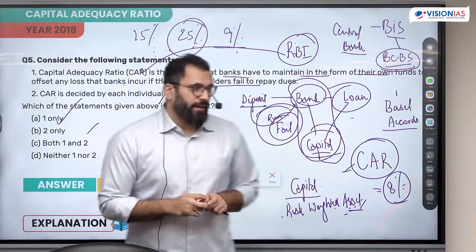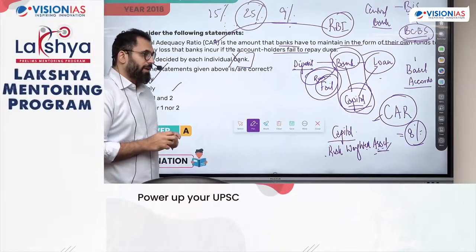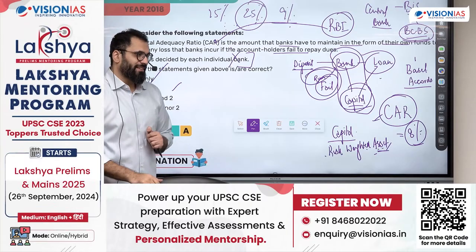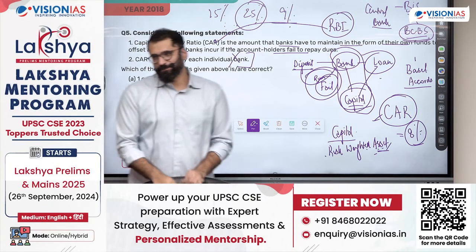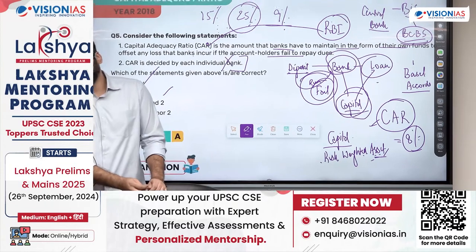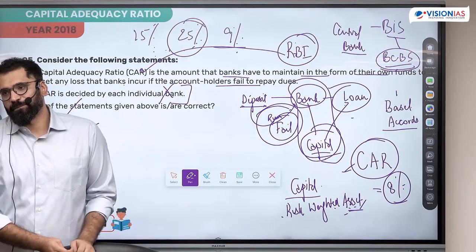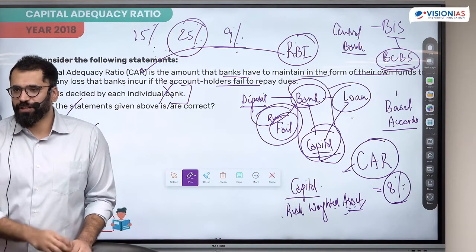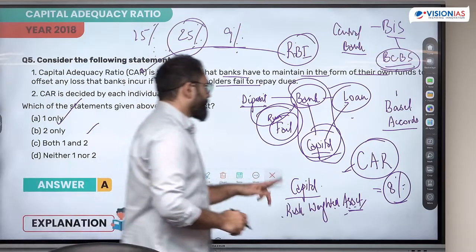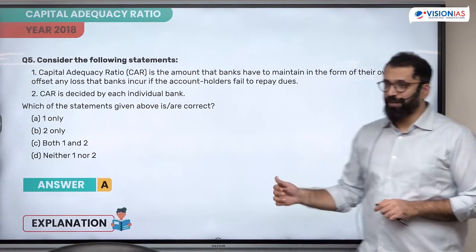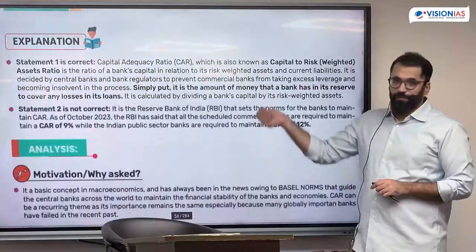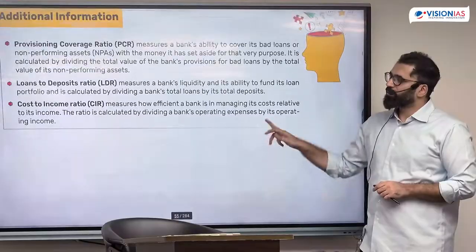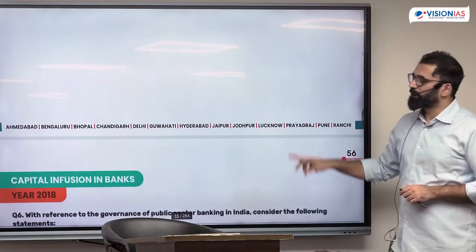Minimum, yes. But the basics they have to write. I can't keep it at 7. Definitely it can happen. If I keep more safe money, that means I'm not using it. All of this reduces the bank's profit-making capacity. Profit should not come at the cost of risk; there should be some sort of risk management because you're dealing with people's money. This is why there are regulations of RBI.